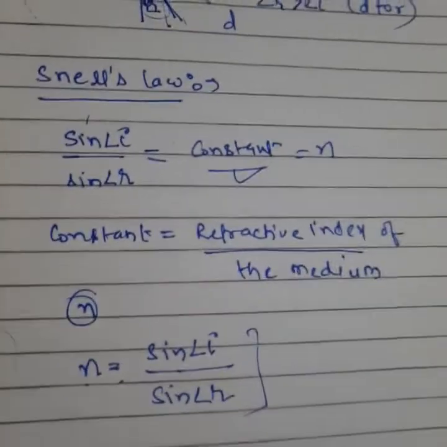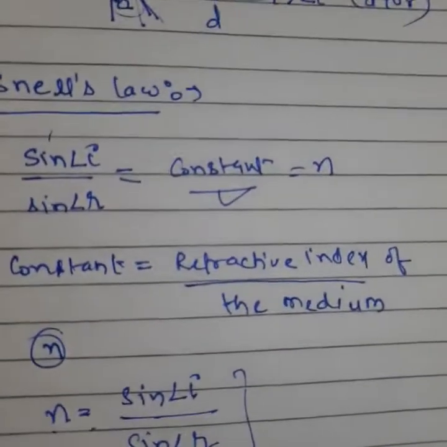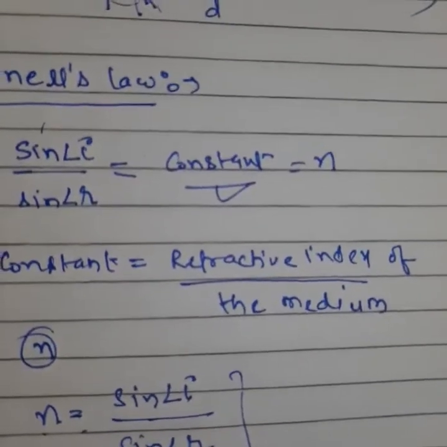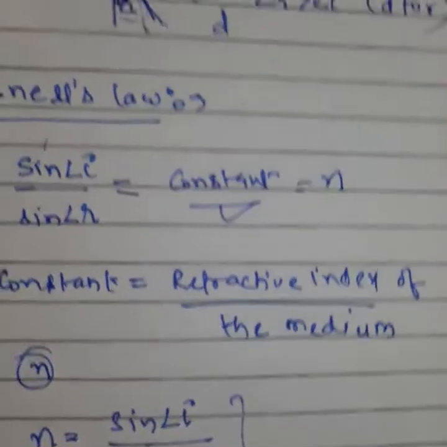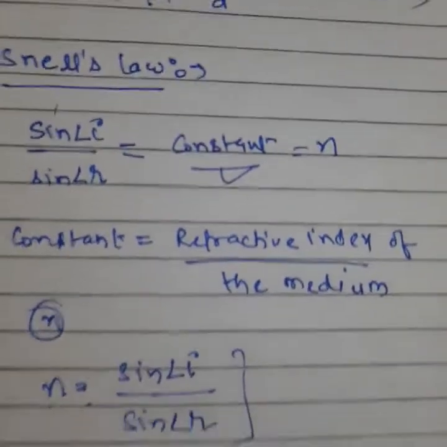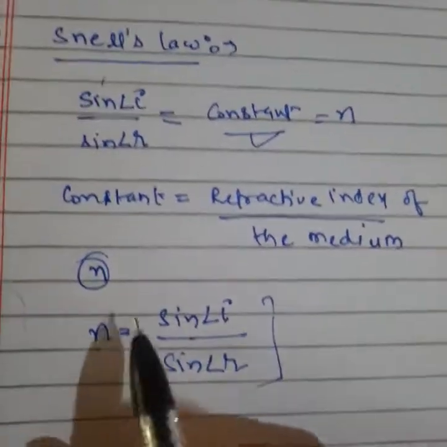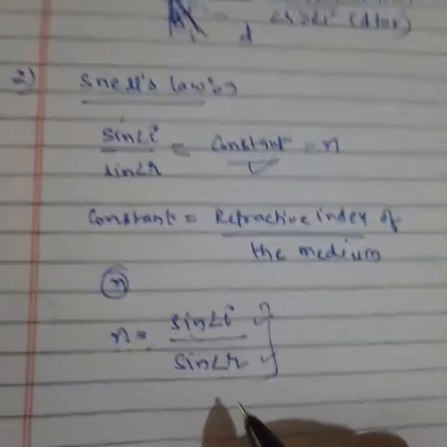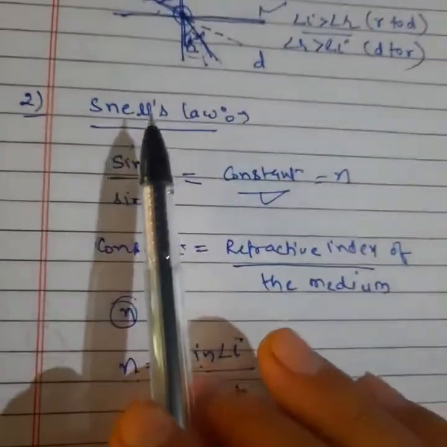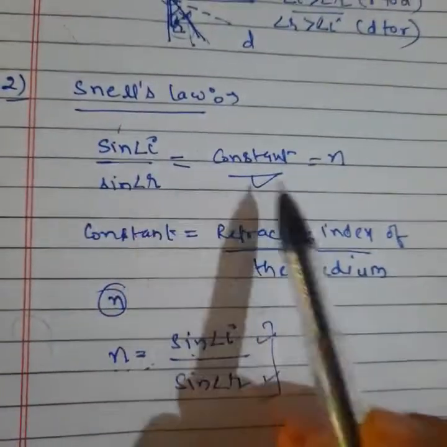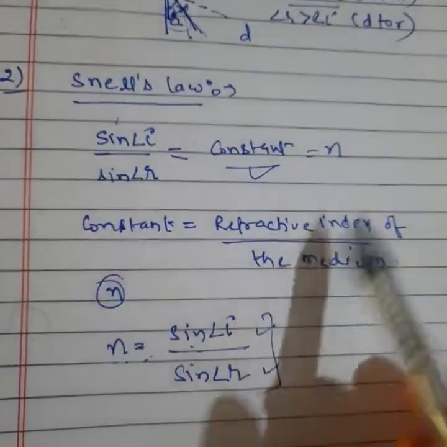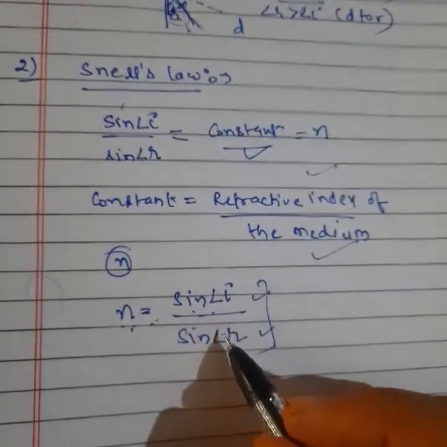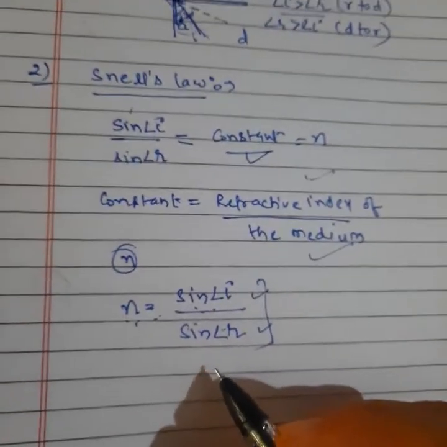This law is also known as Snell's law, as it was stated by Willebrord Snell. So we can say this law was given by Snell only. So n is equal to sin I upon sin R. Clear, students? So in Snell's law, sin I upon sin R is equal to a constant. The constant is equal to the refractive index of the medium. So n is equal to sin I upon sin R. You can learn this one directly. Clear? So you can understand this easily.